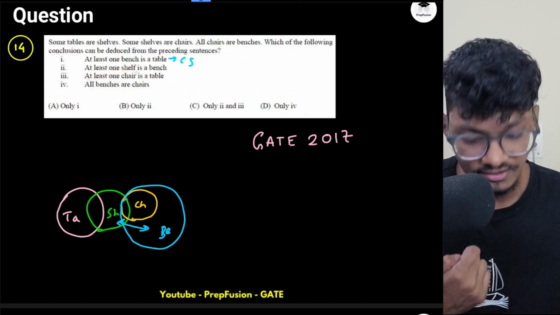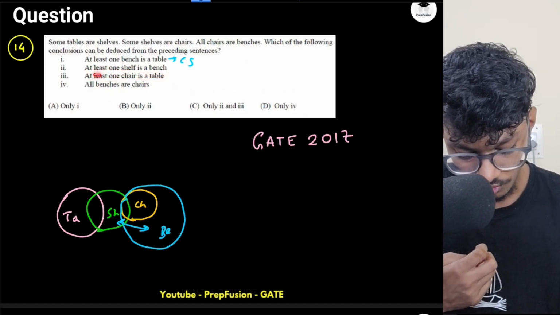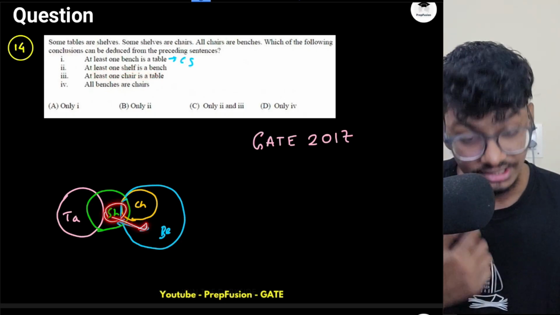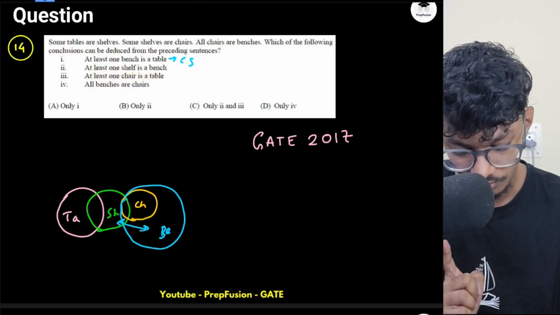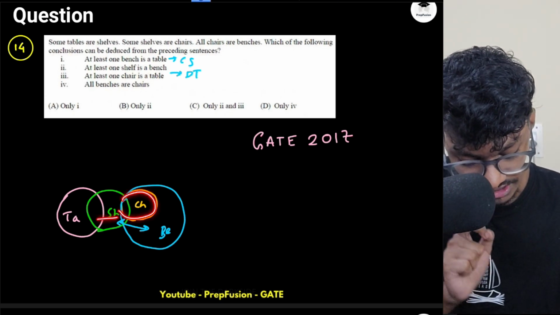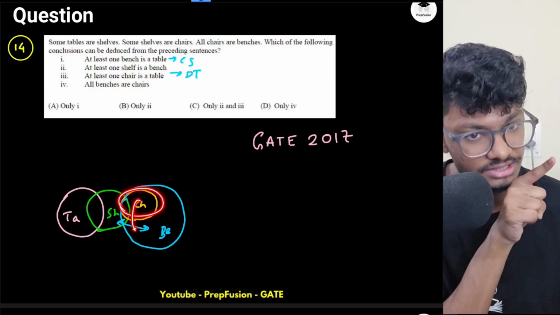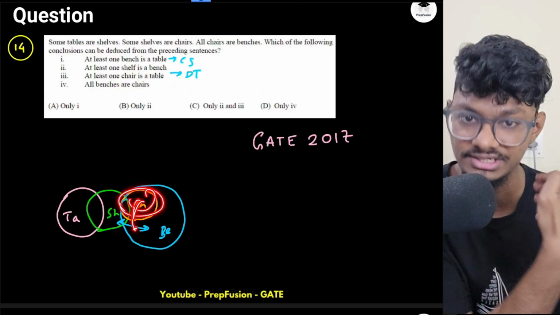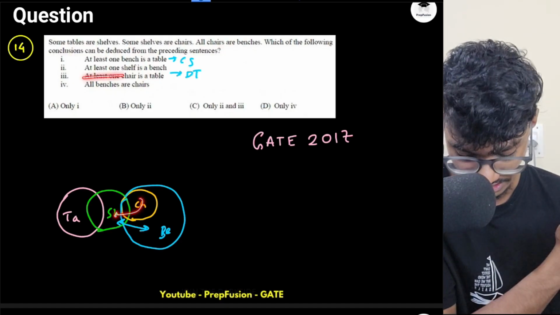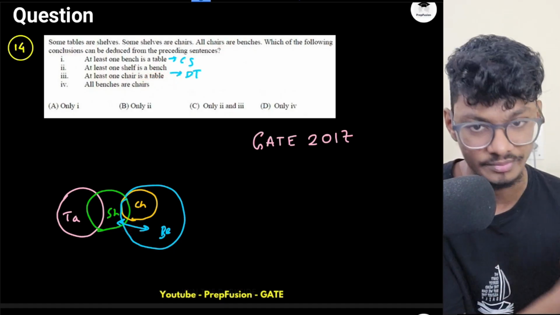At least one shelf is a bench. If one shelf is a bench, is this correct? Yeah, it is true. It is definitely true. Because why? Because some chairs are shelf, that I know. So at least one chair will be shelf, and I know all chairs are bench. And inside chair, it is a bench, right? If it's chair, it is automatically bench. So some bench will be shelf. Yes, at least one has to be bench. That is confirmed, right? Some bench has to be shelf, or some shelf has to be bench.